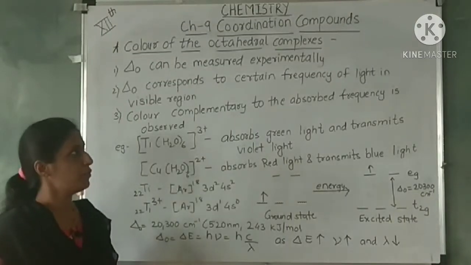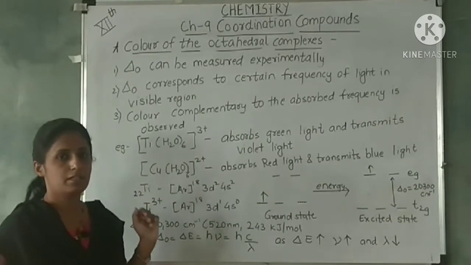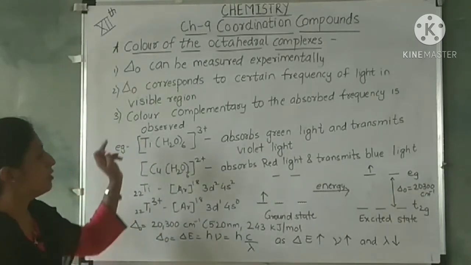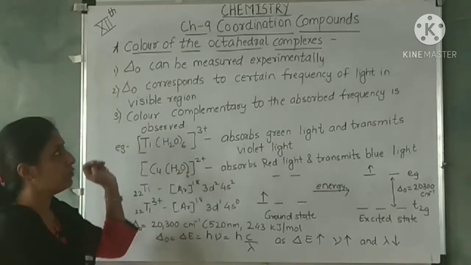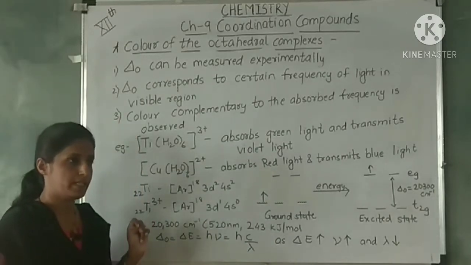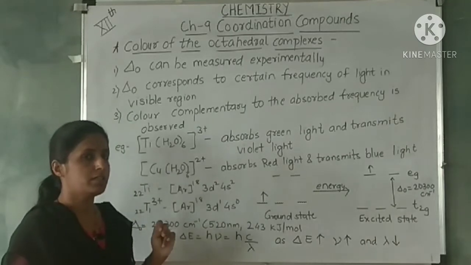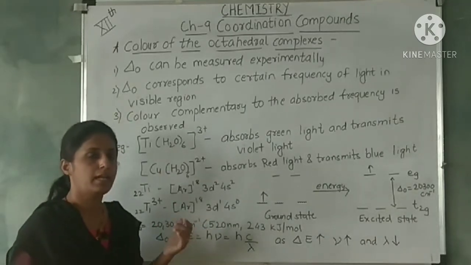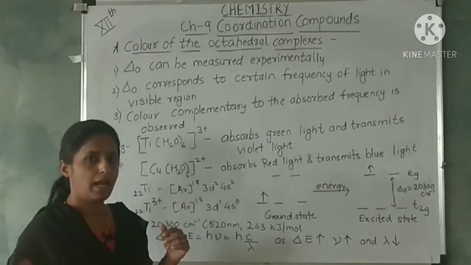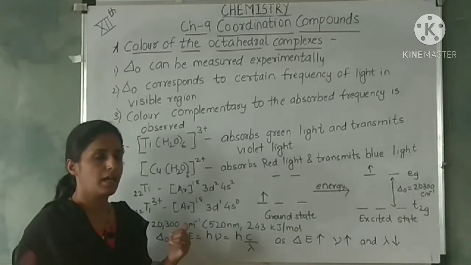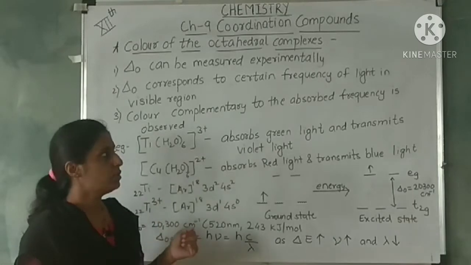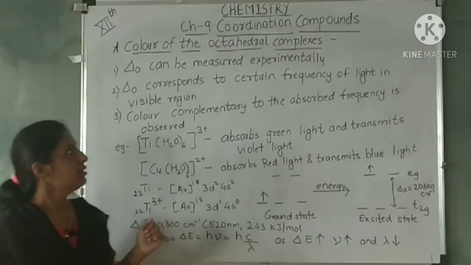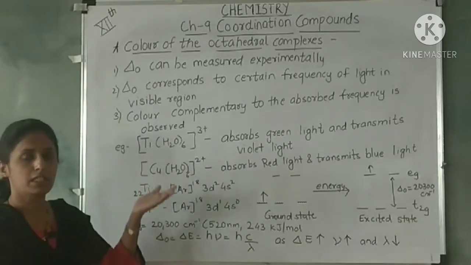The next lecture of lesson number 9, coordination compounds, and this is the last lecture. In this lecture we will be starting with the topic color of the octahedral complexes. Now we know that the coordination compounds have a central metal atom as a transition metal, and these transition metals are themselves colored. So the coordination compounds are also colored compounds, and we have to study why they are colored.